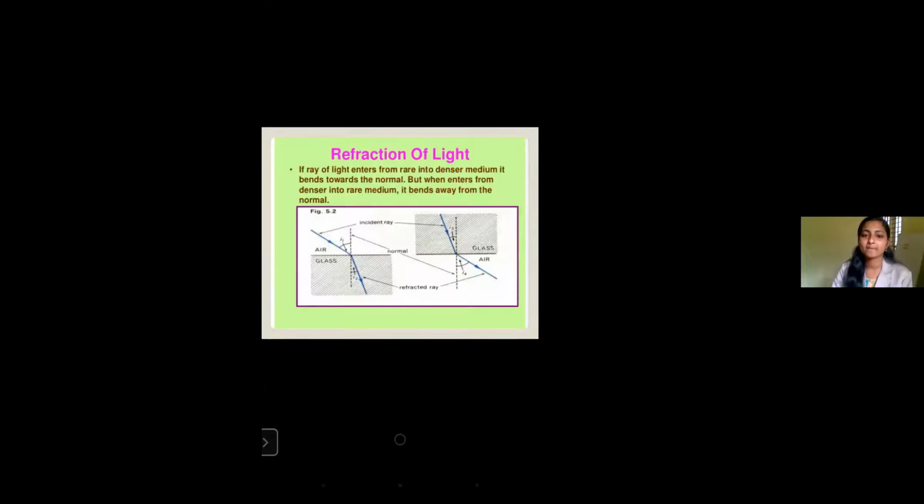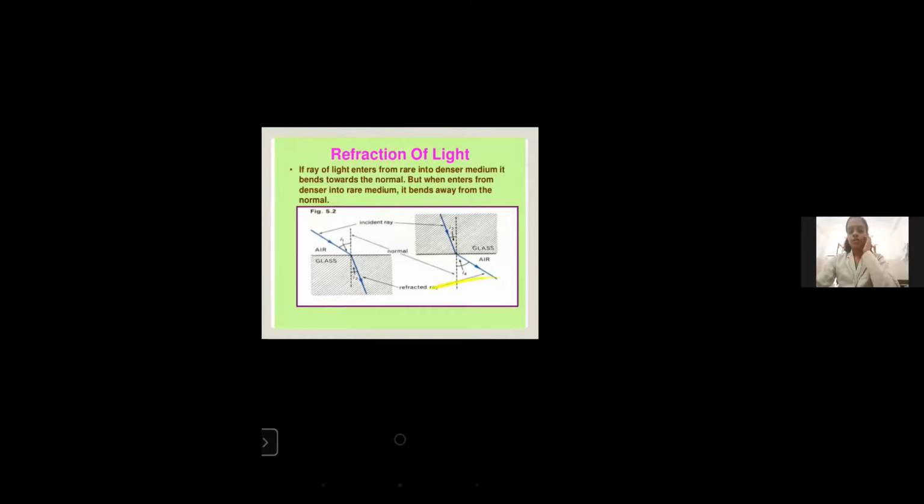Now we can deal with how the light rays travel. If a ray of light enters from a rarer into a denser medium, it bends towards the normal. But when it enters from a denser to a rarer medium, it bends away from the normal. It is visible on the screen that in the first case, air to glass, the light rays are bent towards the normal, and in the next case, glass to air, the light rays bend away from the normal.